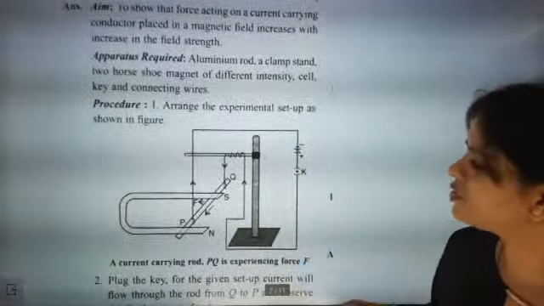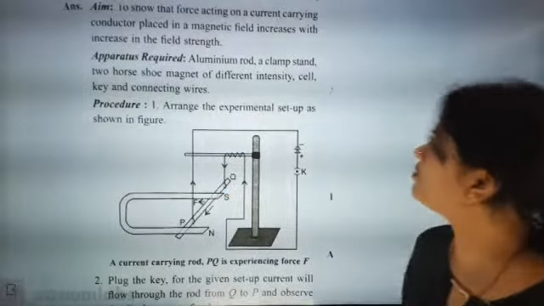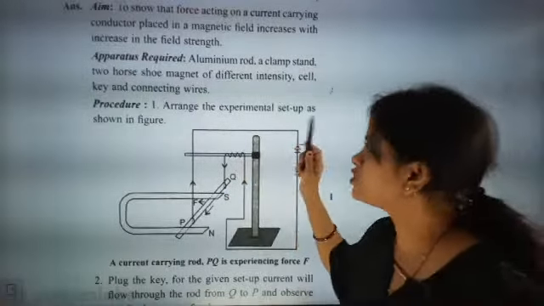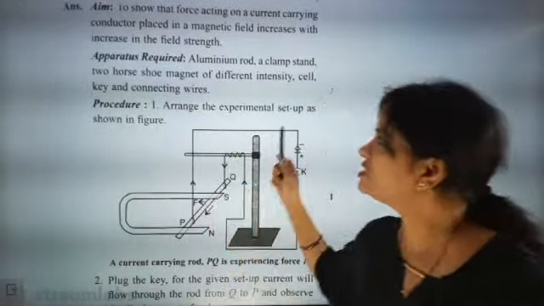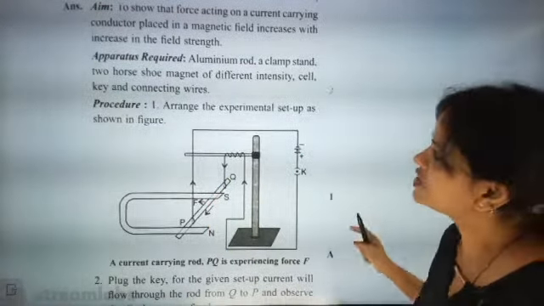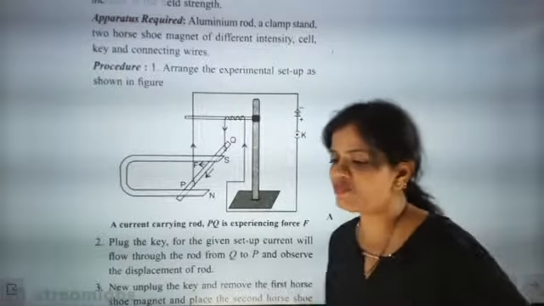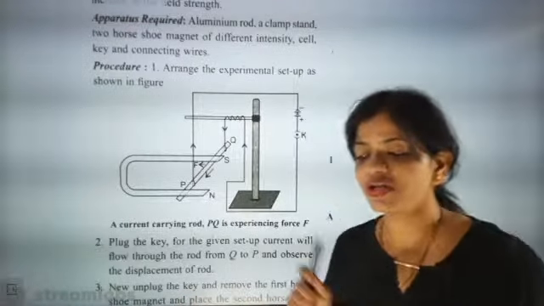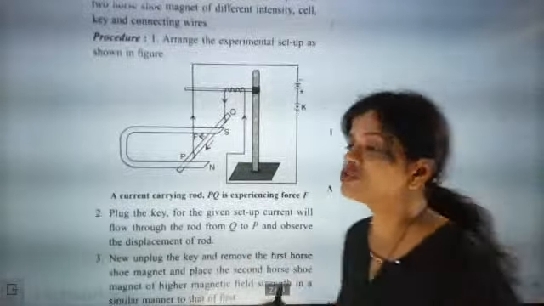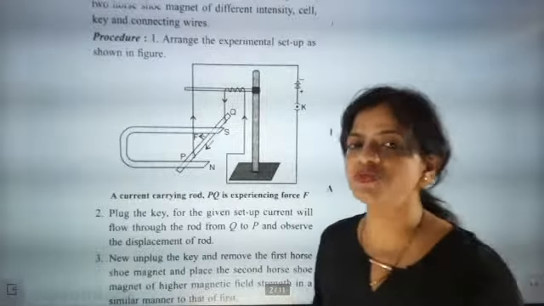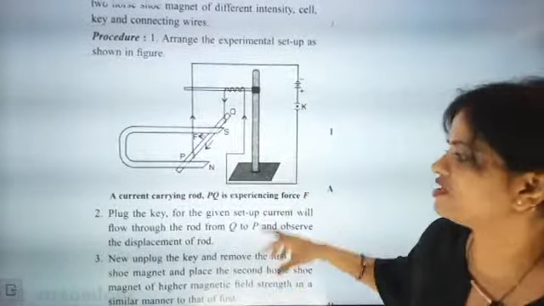So what we are going to do, we will be taking an aluminium rod, a clamp stand, a horseshoe magnet of different intensity, a cell, key and connecting wire. So these are the apparatus required. After that, procedure: arrange the experimental setup as shown in the figure. That time the figure will be important. You are going to draw it very nicely. Just one experimental setup is very much needed, and you should have a rough sketch of that.